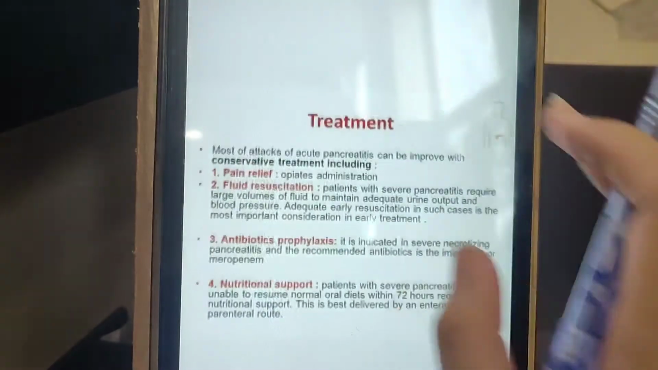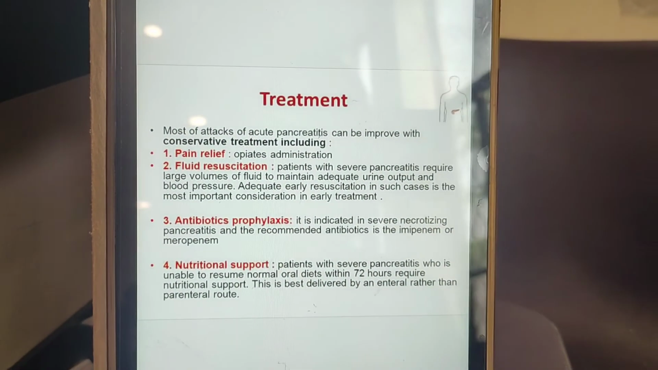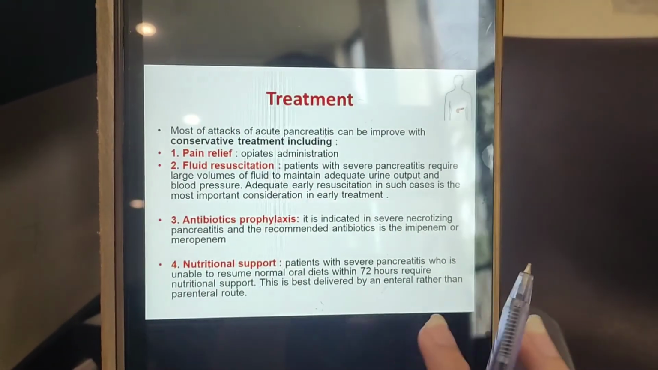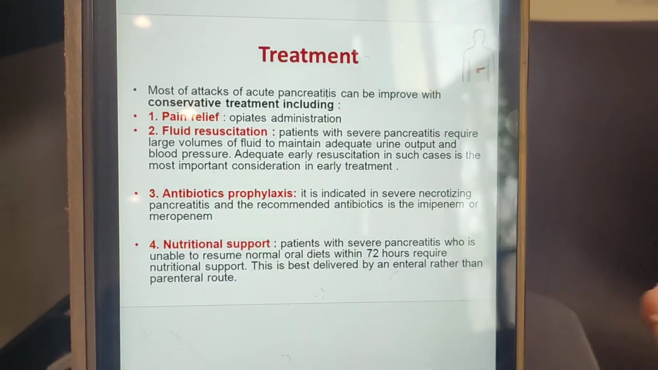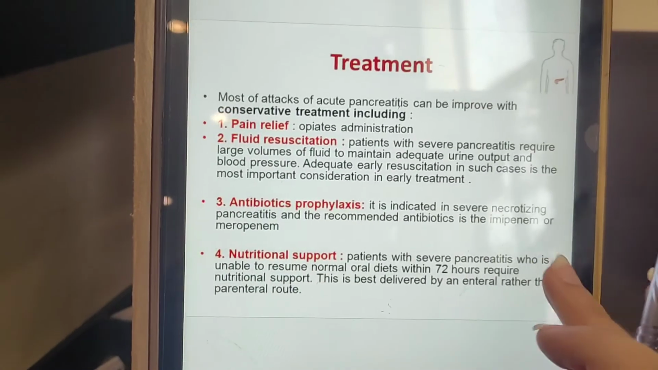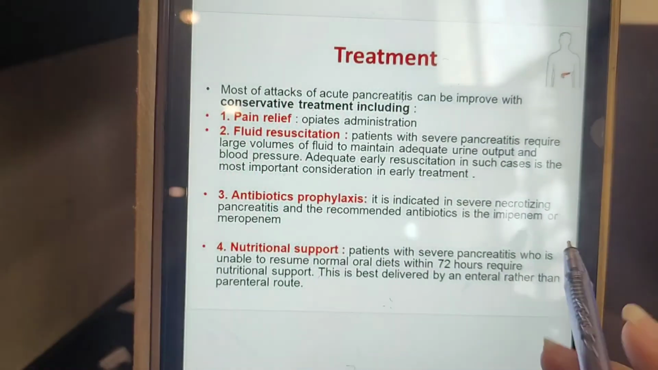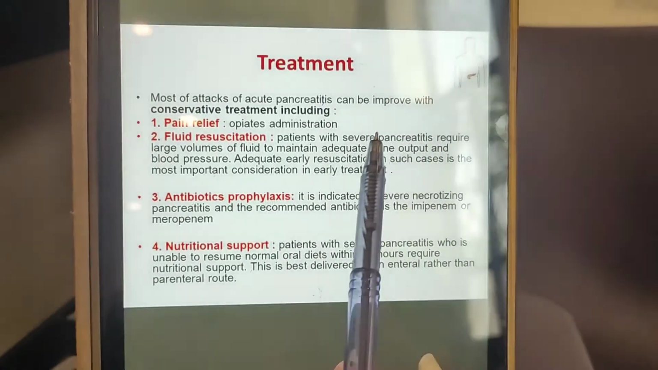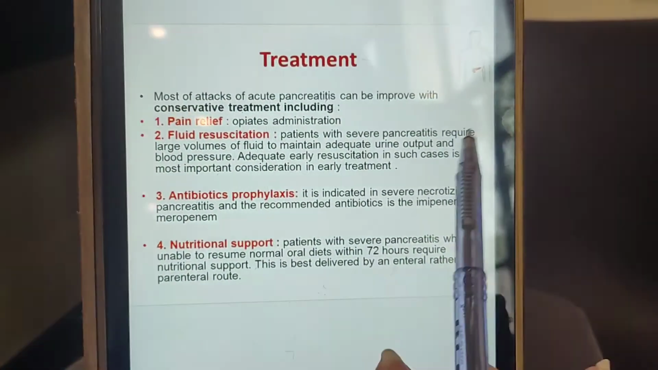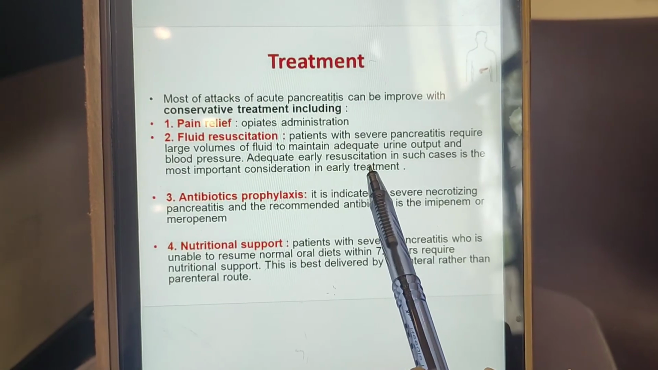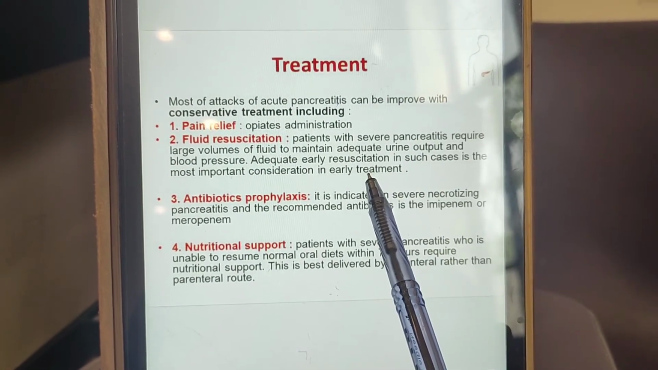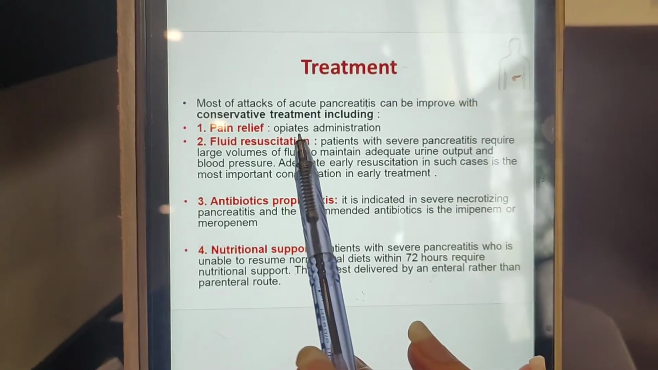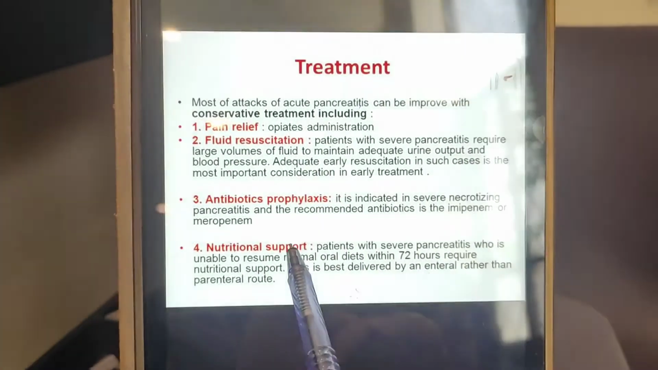Then comes the treatment part. For the treatment, you should know that most attacks of acute pancreatitis can improve with conservative treatment. Again, you have to see whether it is a severe case or a mild case. A mild case can improve after giving painkillers, antibiotics, analgesics, etc. But if it is severe, then we have to admit the patient into the intensive care unit or ICU, and there we are going to give these medications.